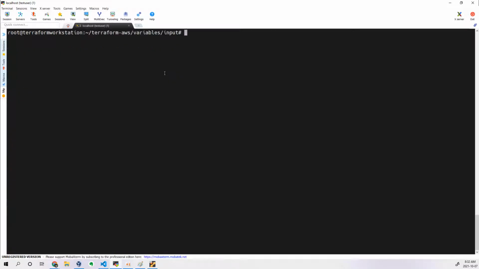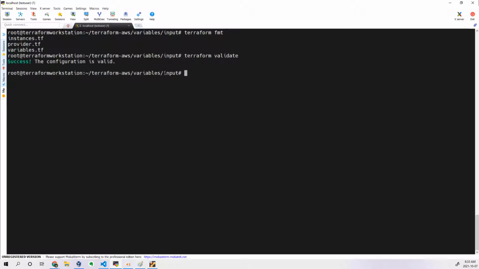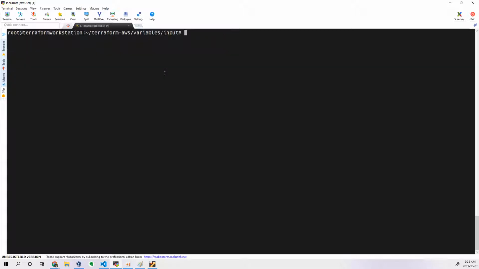Okay, so init is done. Terraform fmt to modify my Terraform files, and Terraform validate to ensure that all the syntax and everything I have written is as per Terraform configuration files. Let's see. Yes, validation is done. So I'm good to go, right?